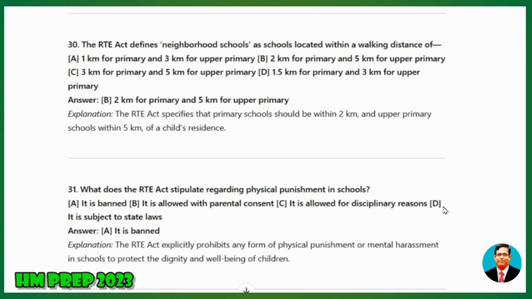31. What does the RTE Act stipulate regarding physical punishment in schools? A, it is banned; B, it is allowed with parental consent; C, it is allowed for disciplinary reasons; D, it is subject to state laws. Explanation: The RTE Act explicitly prohibits any form of physical punishment or mental harassment in schools to protect the dignity and well-being of children.